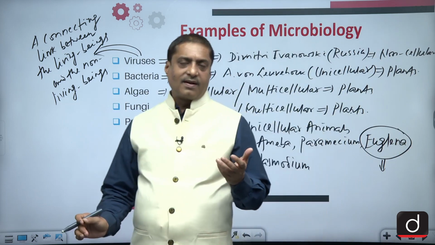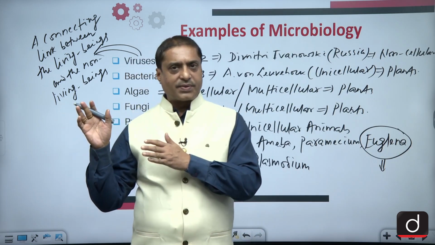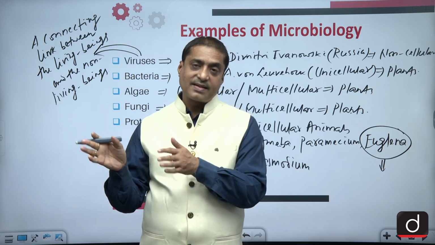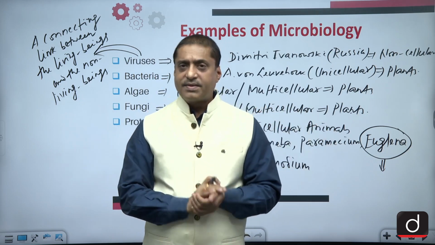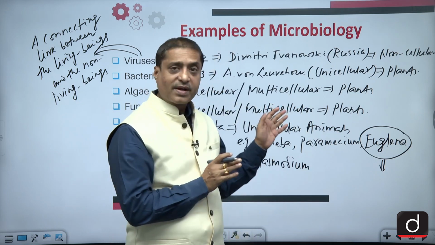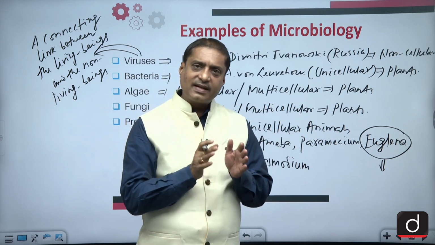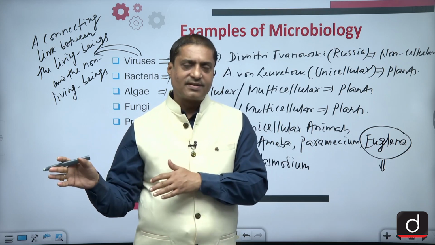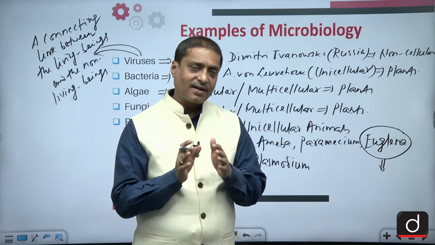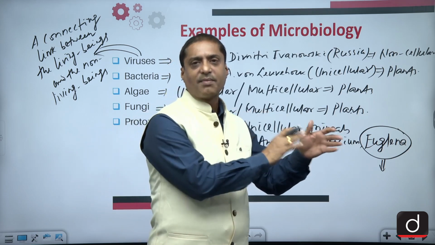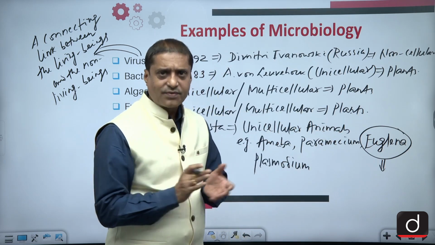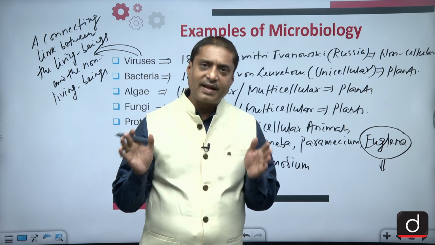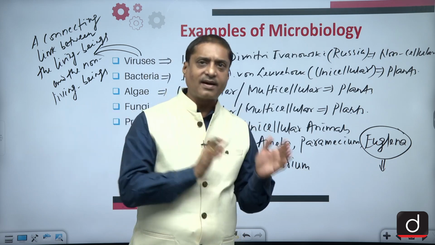This euglena is important in the sense that, as I told you, the viruses have certain characteristics pertaining to the living and at the same time certain characteristics pertaining to the non-living. Similarly, if you look into the euglena, you can find that they have certain characteristics attached to the plants, and at the same time certain characteristics attached to the animals. And that's why euglena, although they are animals, are supposed to be the connecting link between the plants and the animals.